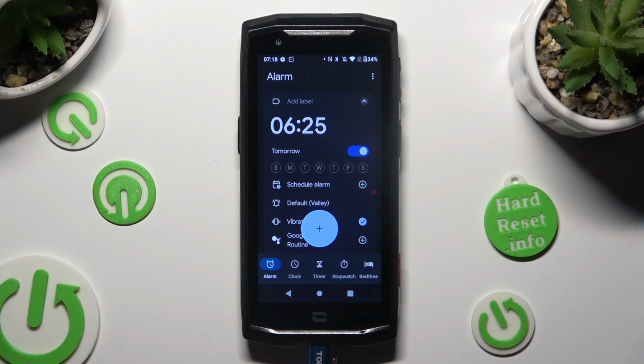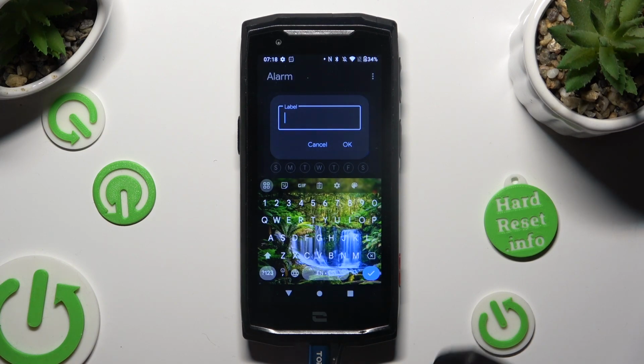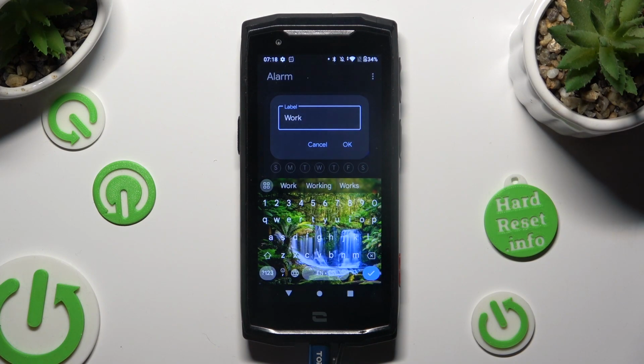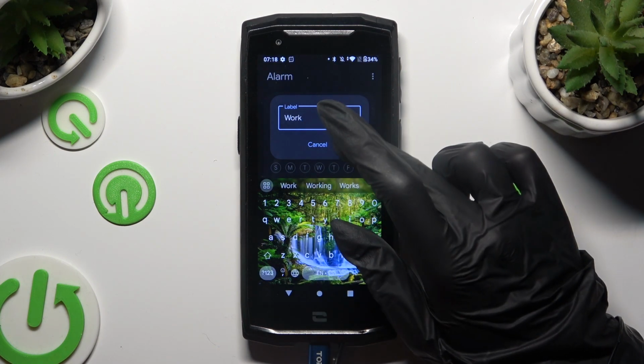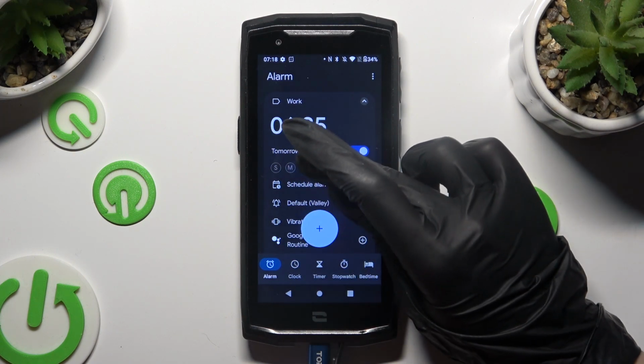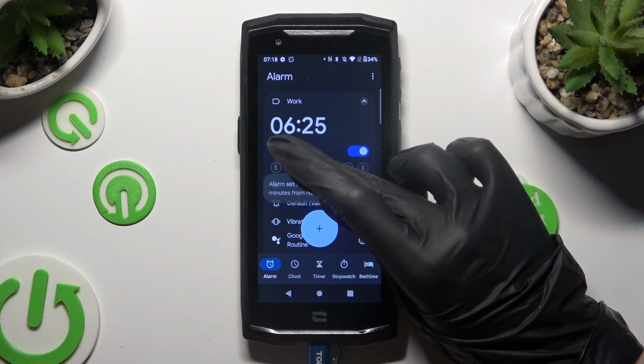At the top, click on Add Label. Label your alarm however you want to, if you want to, and hit OK. Now set up days of the week by tapping on the chosen ones.